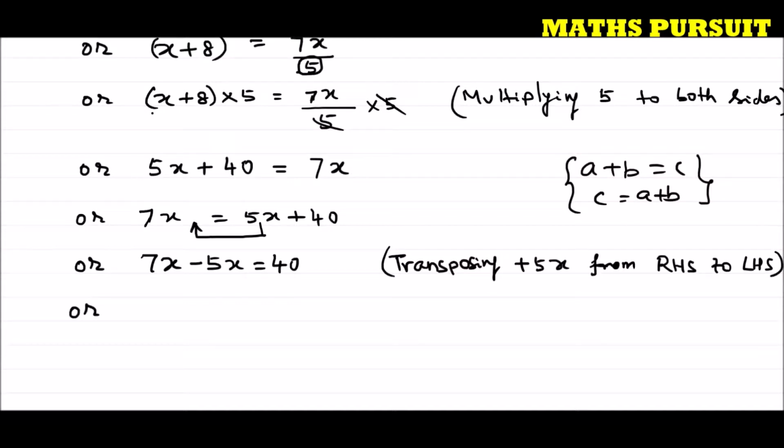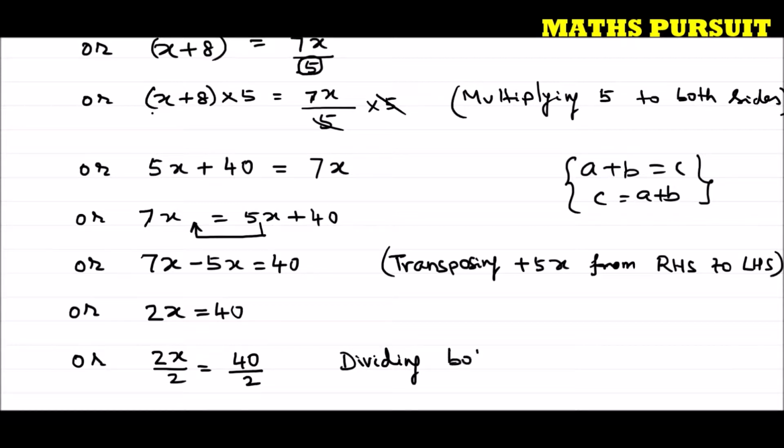Or I can write 7x minus 5x is 2x. 2x is equal to 40. Or I can write 2x divided by 2 is equal to 40 divided by 2. What I am doing here? Dividing both the sides by 2. Why I am dividing both the sides by 2? I need to eliminate this 2. Why I want to eliminate? So that I can get the value of x only.